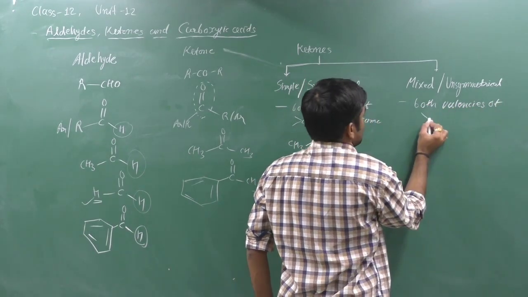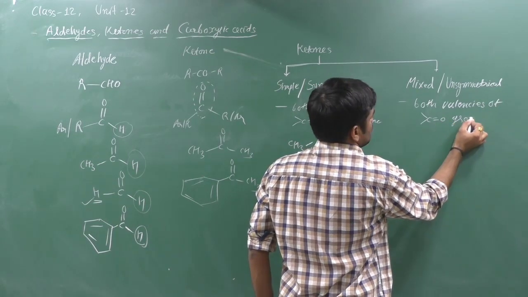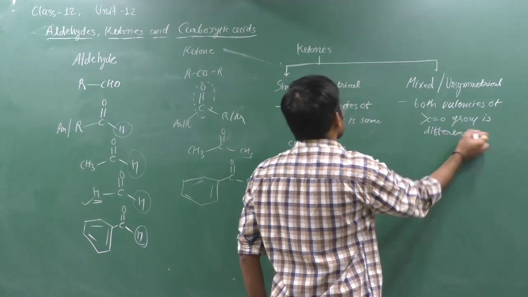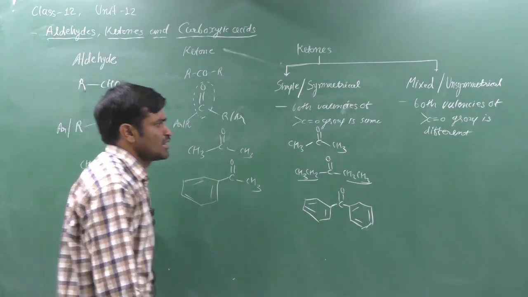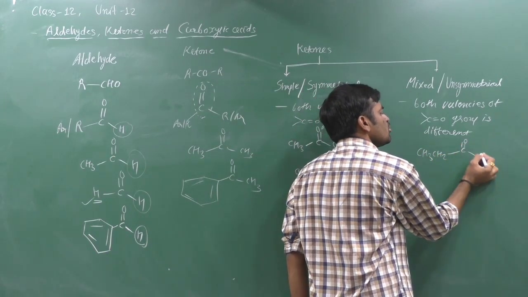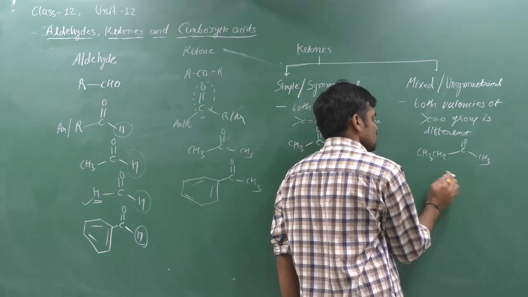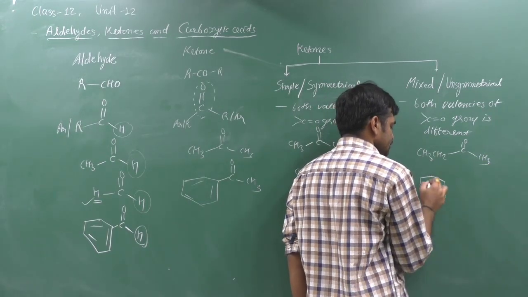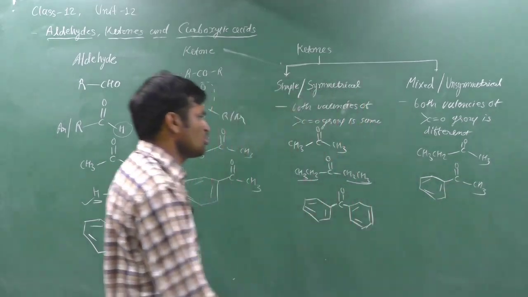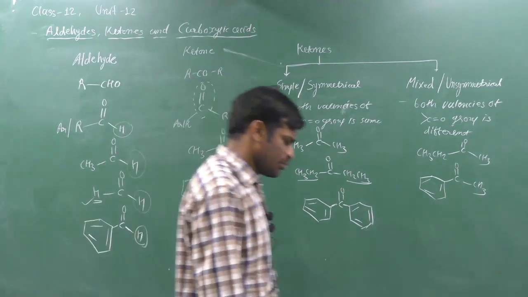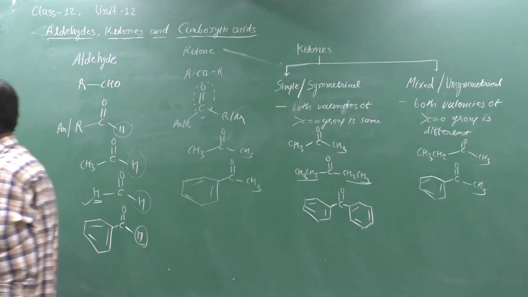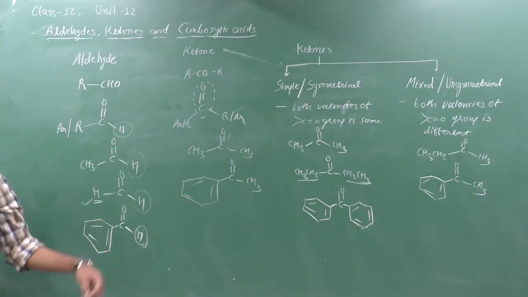both valencies of the carbonyl group are different, then we can say that it is mixed ketone or unsymmetrical ketone. Suppose we have CH3 CH2 C double bond O CH3, it is mixed ketone. One side a benzene ring and another side a CH3, unsymmetrical ketone. If both parts of the carbonyl group are different, then it is mixed ketone or unsymmetrical ketone. I think you can understand that.